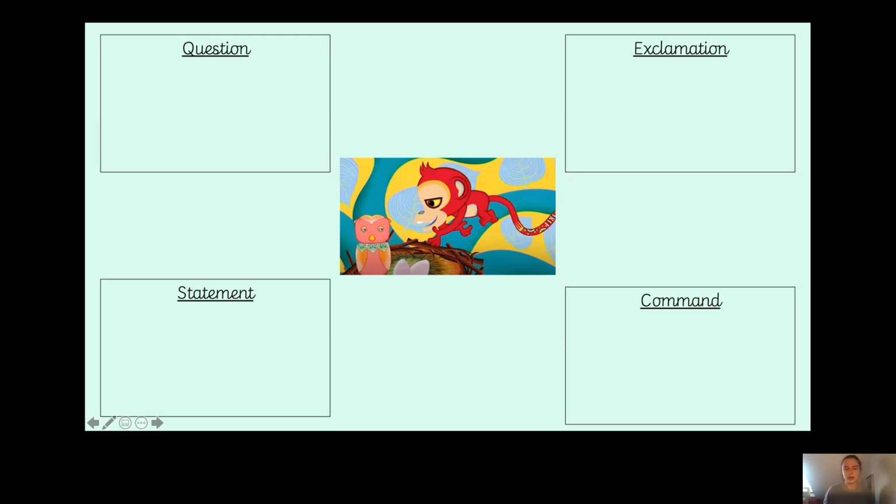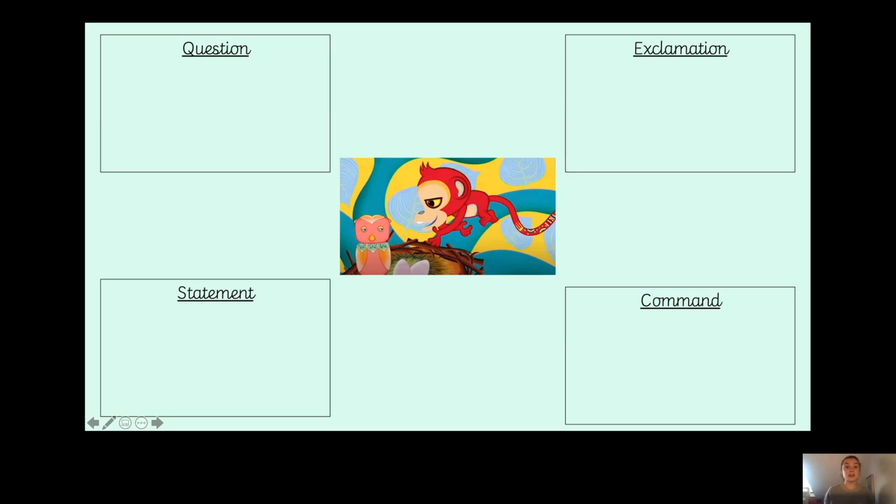Okay, so questions. Well, I need to remember that I need to have a question mark at the end. Well, when Owl first wakes up, when Monkey wakes him up, he's not quite sure at that moment in time who Monkey is. So I'm going to think of a question that is something to do with that. He doesn't know who Monkey is.